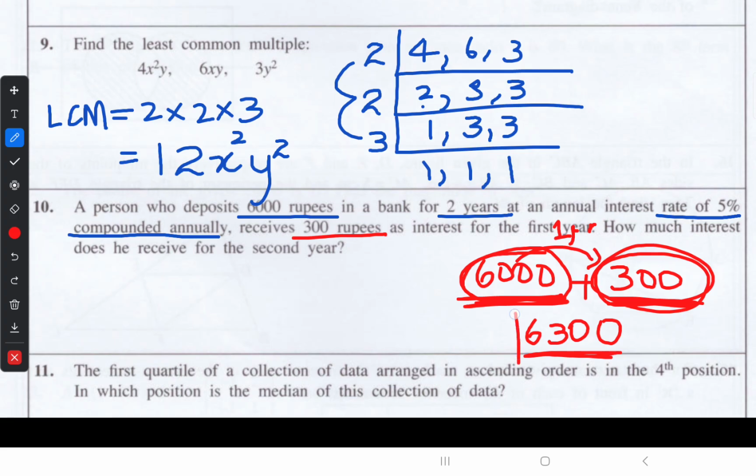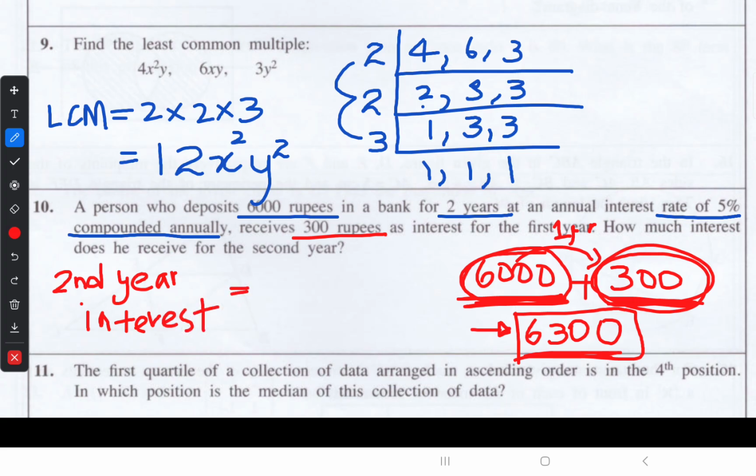So at the start of the second year, they consider your amount as 6,300. To find the second year interest, it equals 5 upon 100 times this amount.